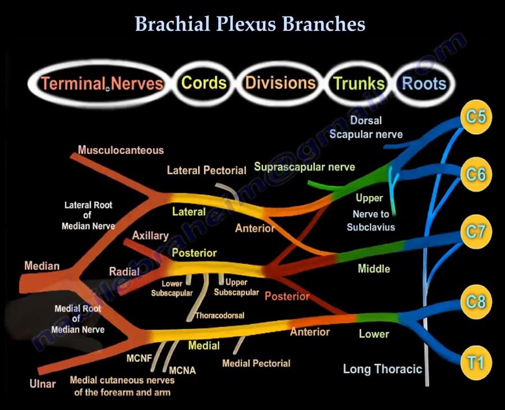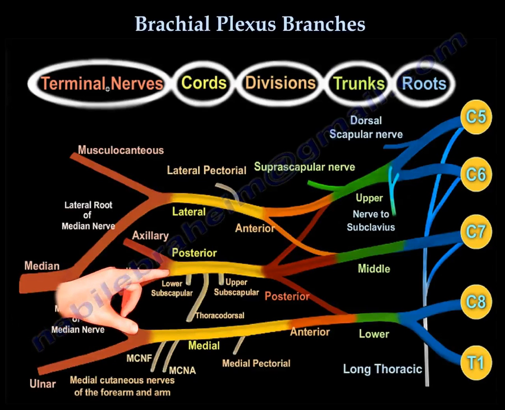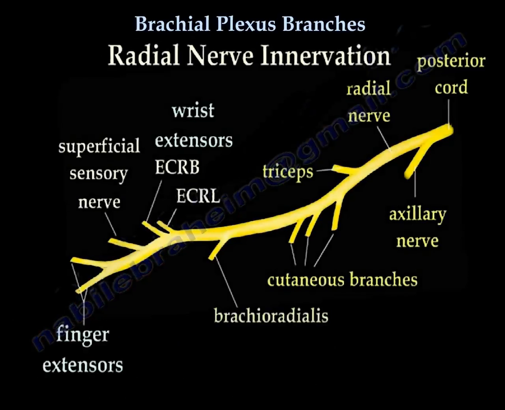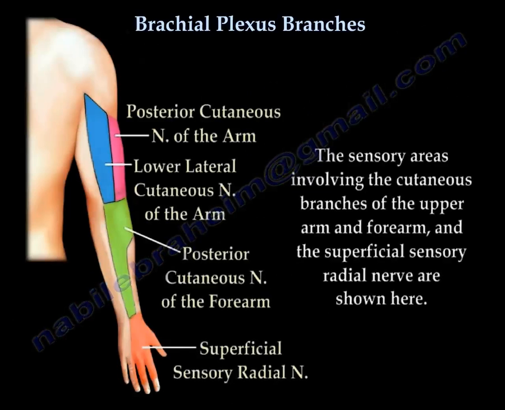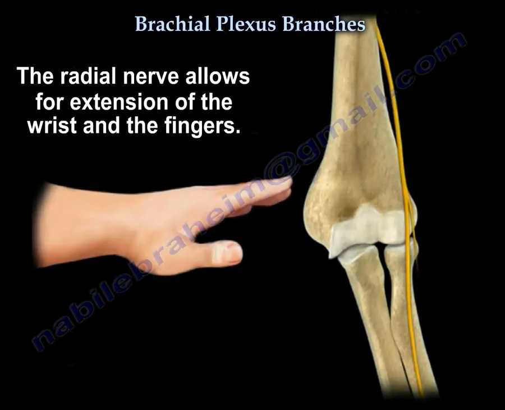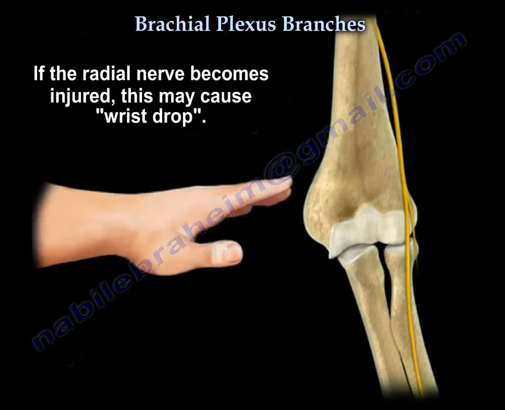The radial nerve arises from the posterior cord of the brachial plexus. It supplies all muscles in the posterior compartment of the arm and forearm. It also supplies sensation over the posterior arm, forearm, and the dorsal aspect of the radial part of the hand. Radial nerve allows for extension of the wrist and fingers. If the radial nerve is injured, you may get wrist drop.